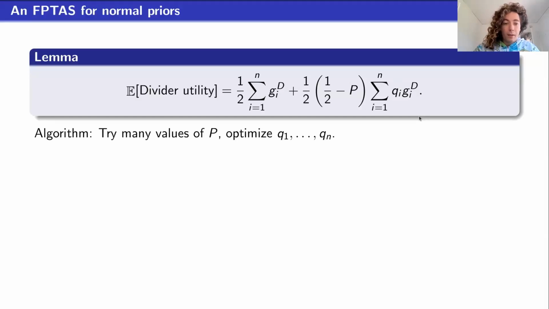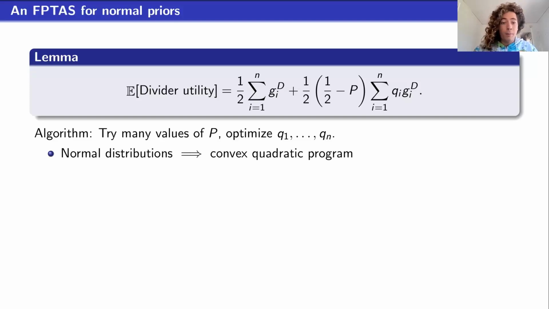And the key insight of our algorithm is that we can try many different values of P and just guess, well, I think this might be the optimal value of P, and hopefully one of them is close to the true optimal value of P. And with respect to that, we then optimize over the q variables subject to the constraint that the chooser's probability of picking pile 1 is going to be less than or equal to P.